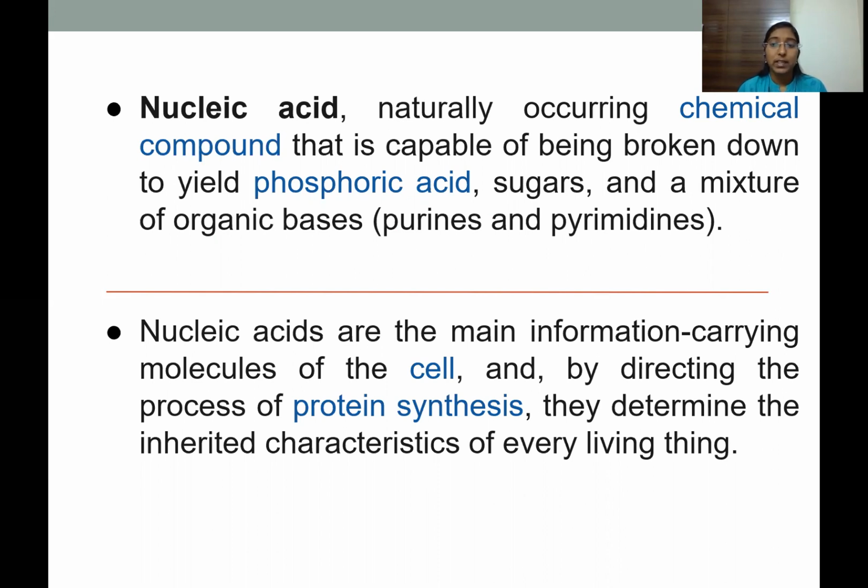They are the main information carrying molecules of the cell. And by directing protein synthesis, they determine the inherited characteristics of every living being. And when broken down, nucleic acids usually yield phosphoric acid, sugar, and a mixture of organic bases, which can either be purines or pyrimidines.